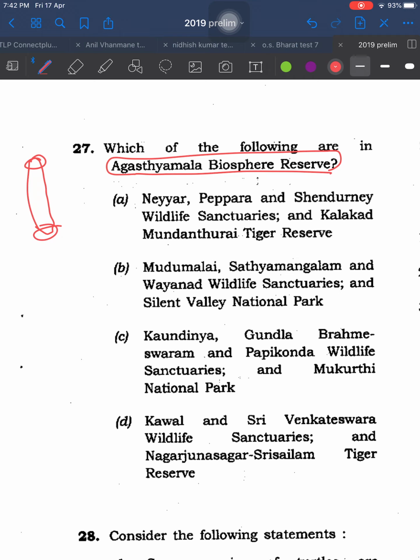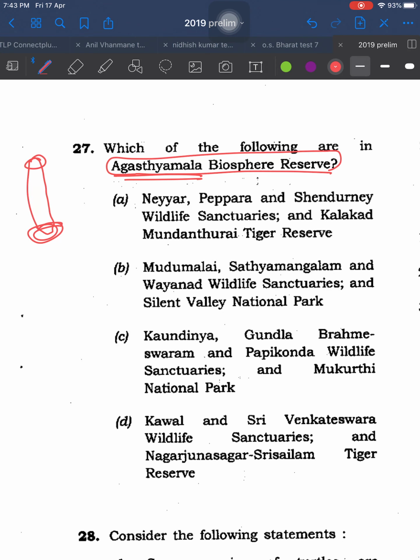Now, in general, there are around 20 biosphere reserves. It is not difficult for you to make a list of 20 biosphere reserves and then revise them at least 4 or 5 times just before the exam. Whenever you are revising, try to draw those biosphere reserves on the map, so that you can easily identify the exact location of that biosphere reserve on the Indian map. I had done this activity for Agastyamalai Biosphere Reserve. I knew that it is in southern Kerala, and depending on that knowledge, I eliminated options